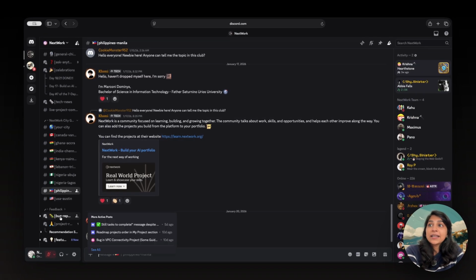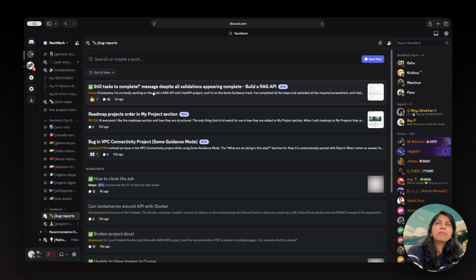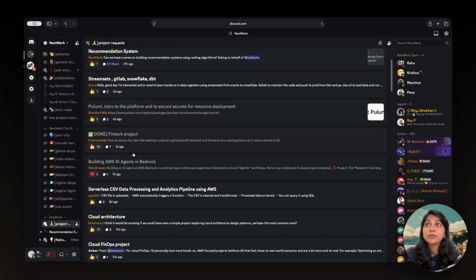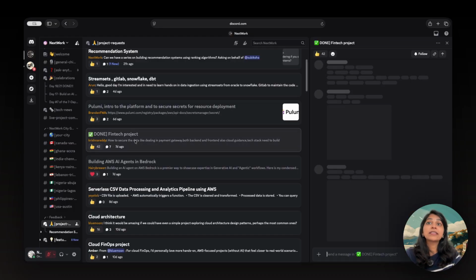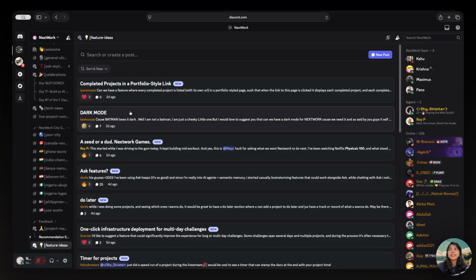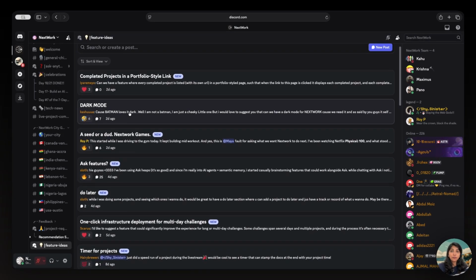If you've got feedback on bugs, or you have a project request, you've been loving NextWork but you don't find a project that you're looking for, tell us. We go through this, we check it, and we even mark them as done when we've released a project in that requested topic. Same thing for feature ideas. If you have an idea for the NextWork app, a feature idea that you'd really like to see, come in, tell us all about it.